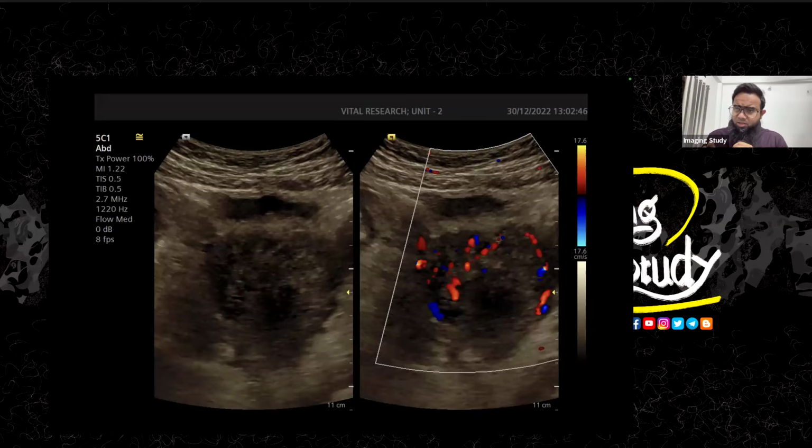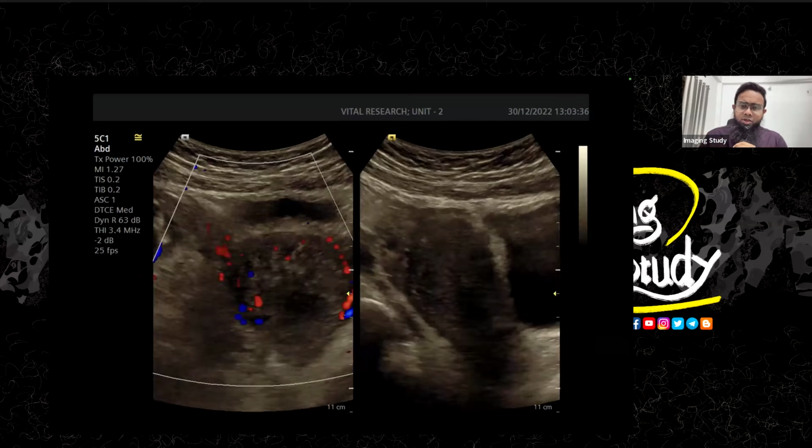Make sure this patient is unmarried, so due to intact hymen, transvaginal sonography is not recommended, or we are not trying to do that. So we checked the patient with a transabdominal scan, and you can see the myometrium is showing some multiple echogenic stripes. These echogenic stripes are highly suggestive of adenomyosis. To confirm it, we use color Doppler. When we see this type of echogenic stripes on color Doppler, we see an interesting type of vascularity which we call the speckled appearance. So this is the typical speckled appearance vascularity.